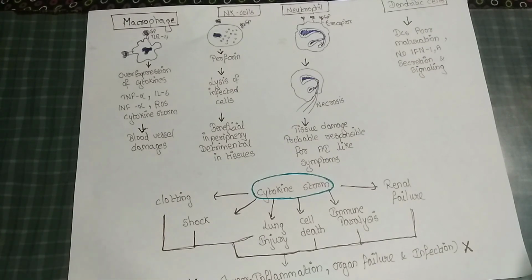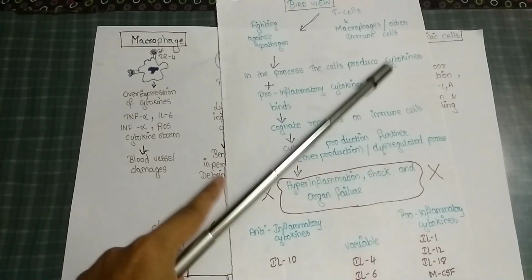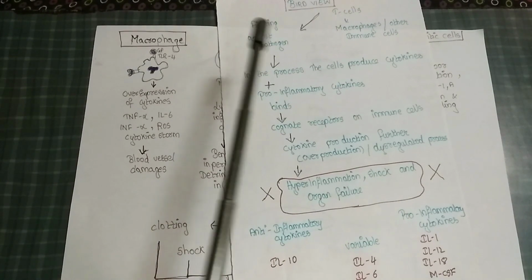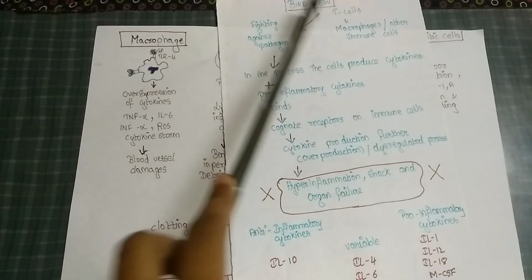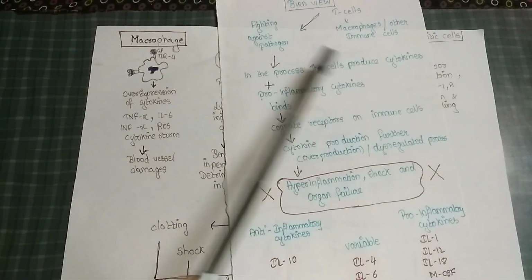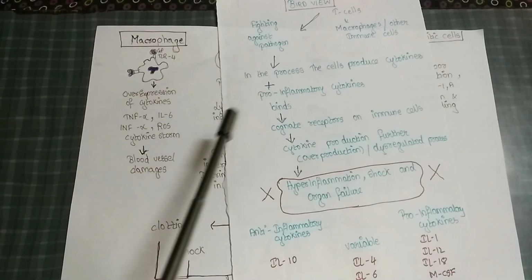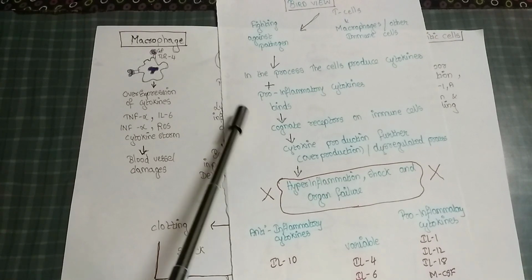Let us look into the bird's-eye view of this overall picture. To fight against a pathogen that has entered the body, T cells, macrophages, and other immune cells come forward as the first line of defense.